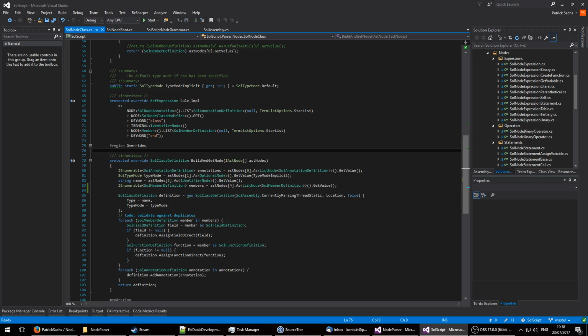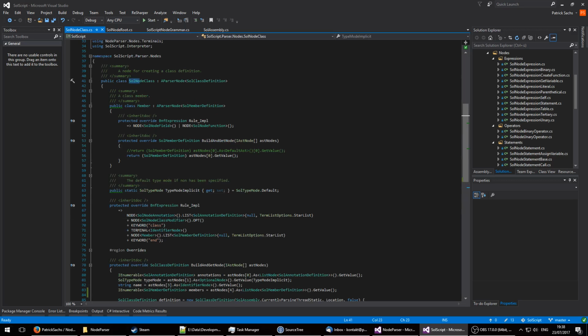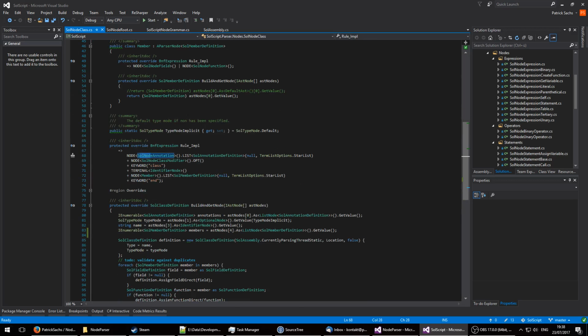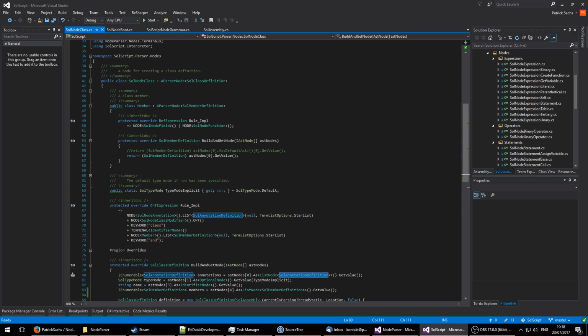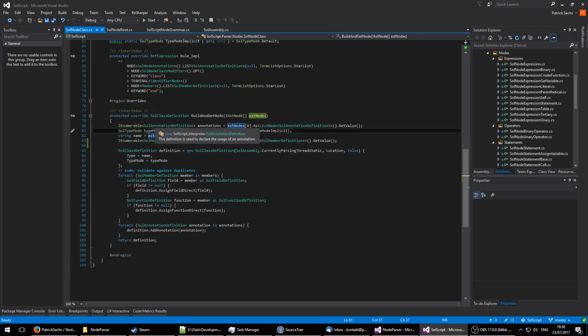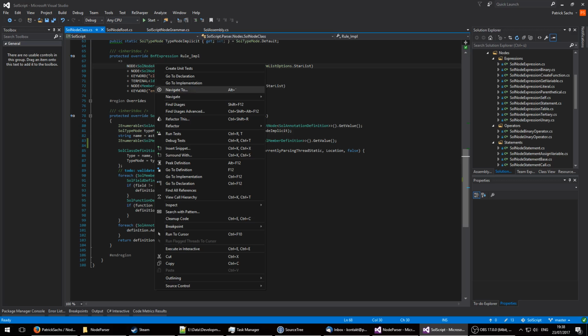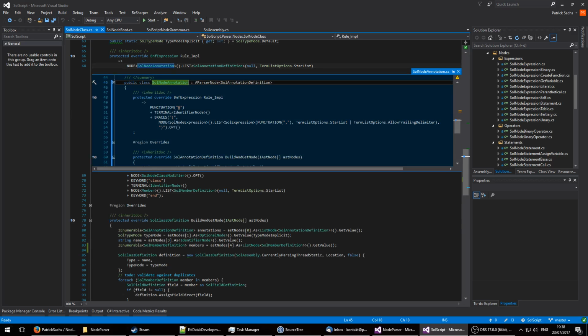But now, how do you do these things? Does the sol node annotation suddenly create a sol annotation definition? If you're not familiar with Sol script, these names sound very similar, but if you look at that, this is a node, essentially the same as a sol node class, and the sol node annotation produces the sol annotation definition, similar to how this parser node creates a sol class definition. So how is this sol annotation definition created from that node? Well, let's take a peek at it. Let's just literally take a peek at it.